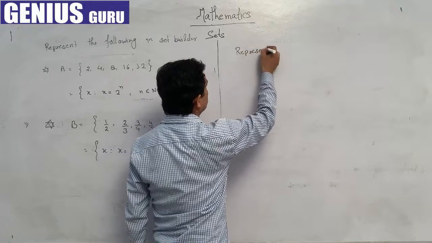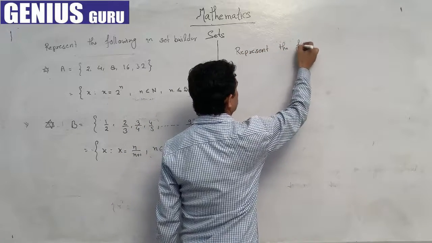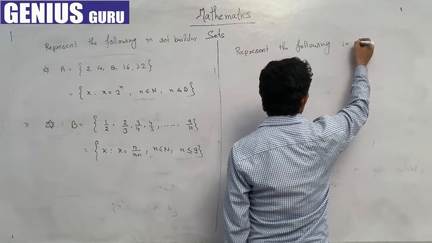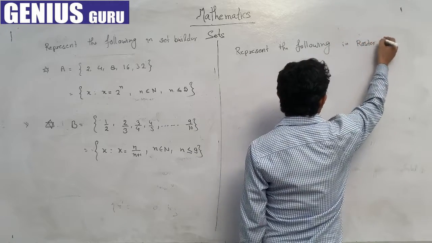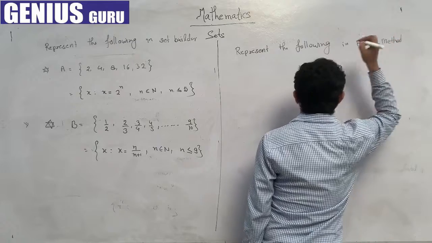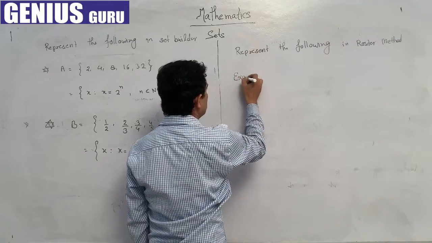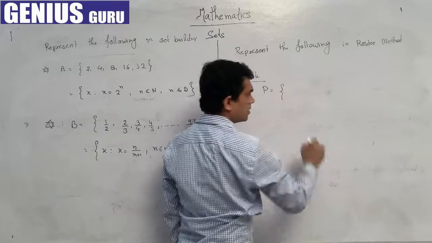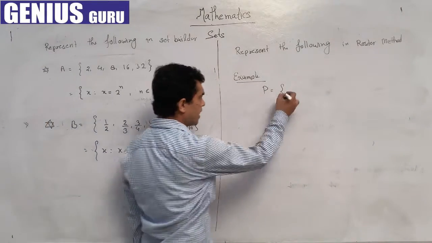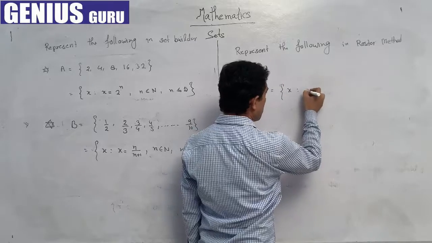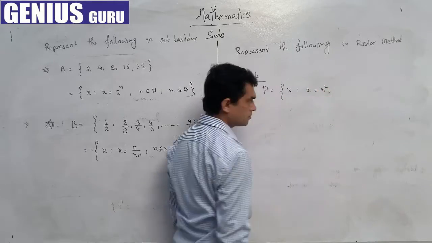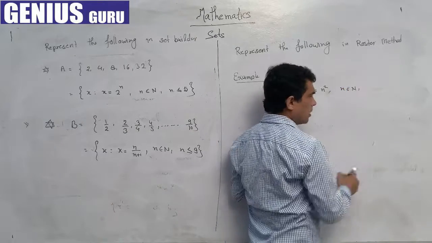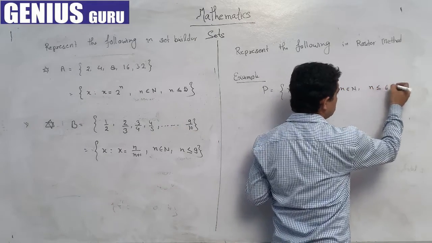Represent the following in roster method. We can take the example here. Set P = {x such that x = n square, where n is a natural number and n is less than or equal to 6}.